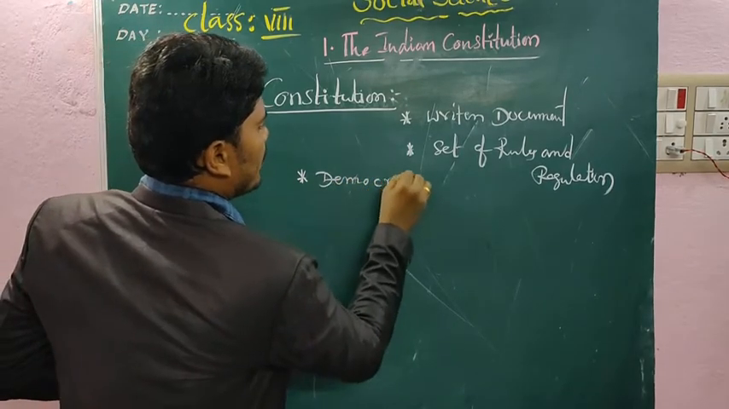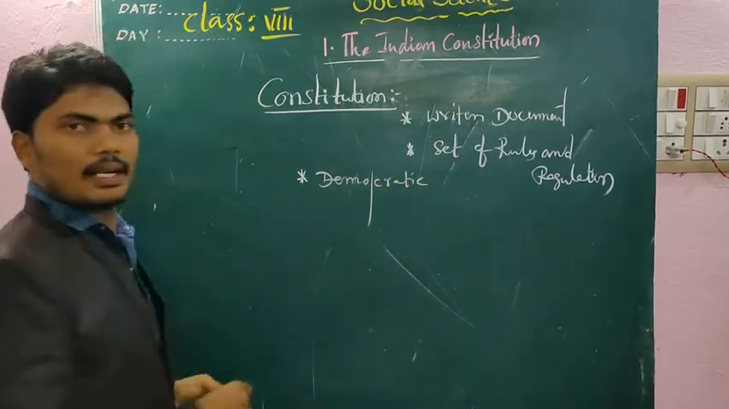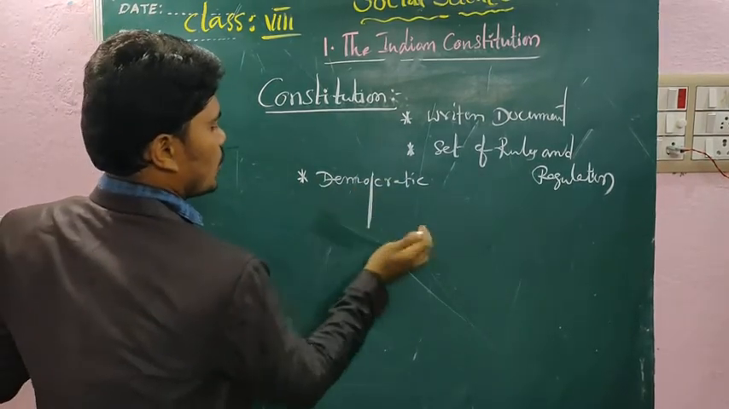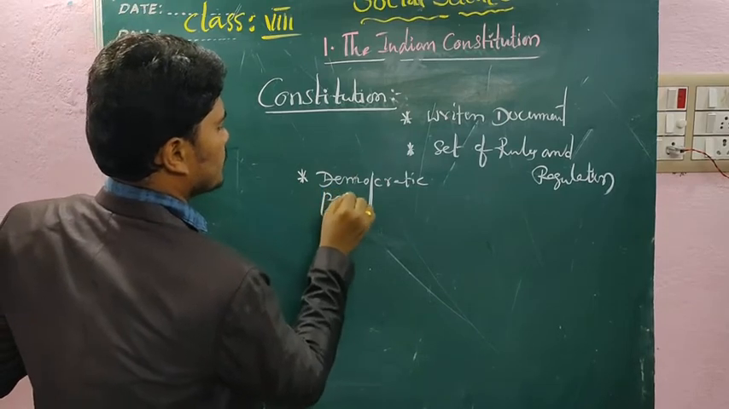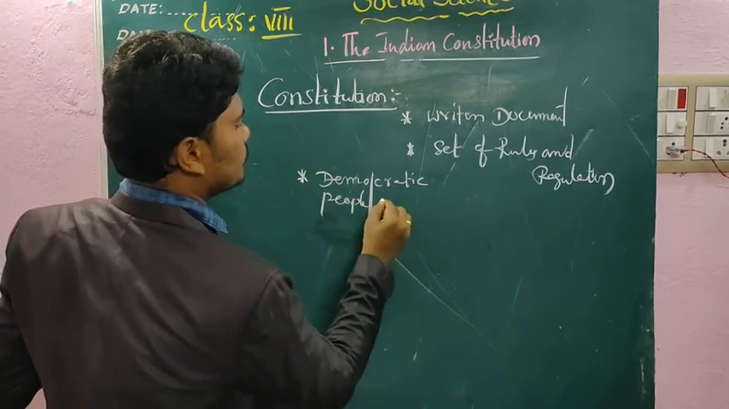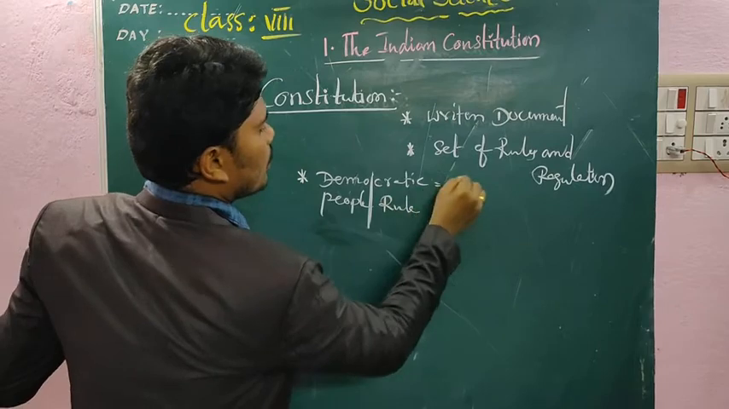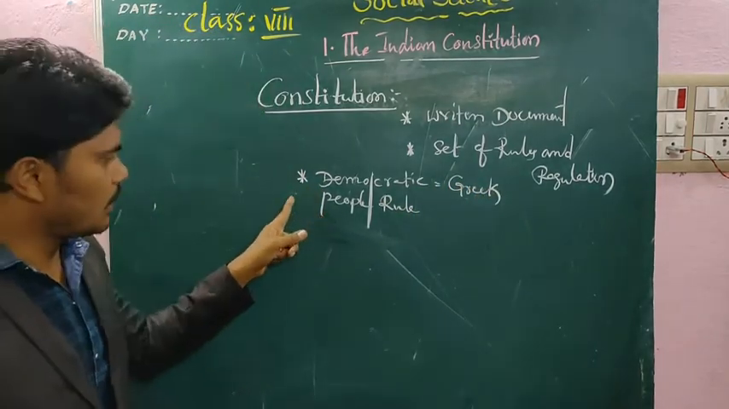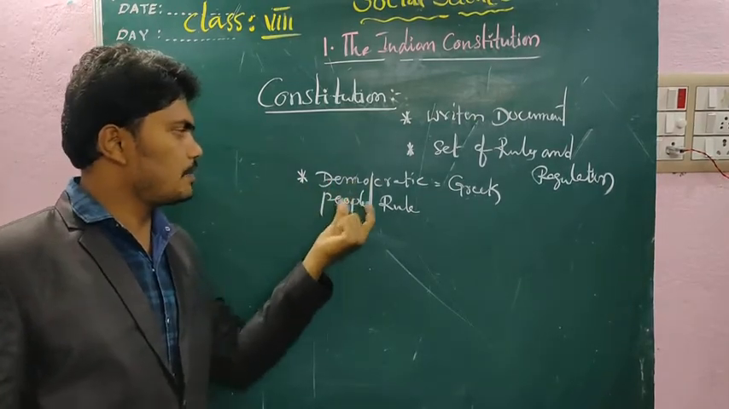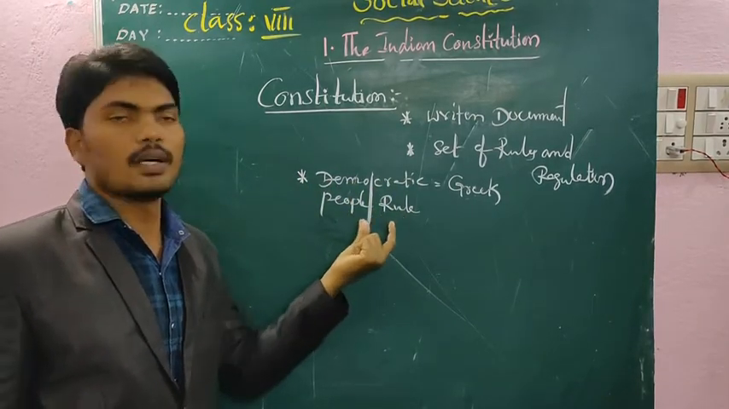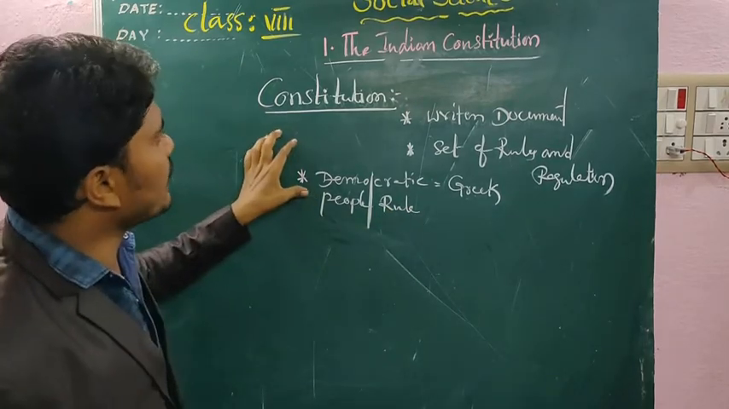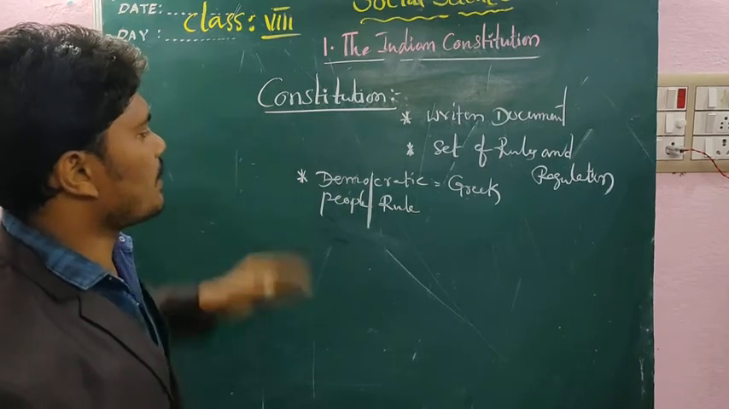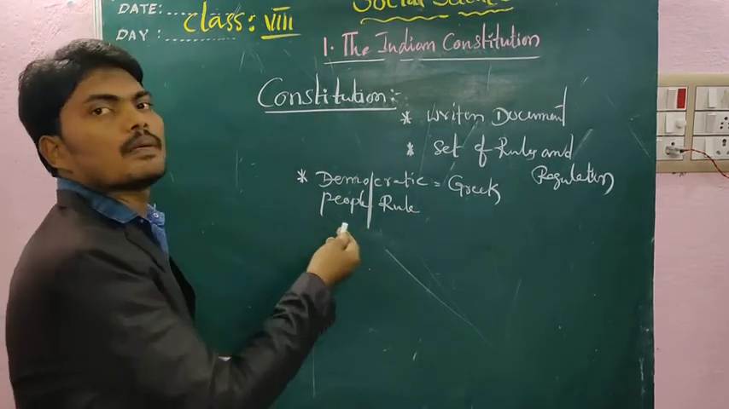Democratic countries means countries ruled by people. The word comes from a Greek word: demos means people, and cratic or cratio means rule. People rule. In democratic countries, they need to follow the constitution. Why? Because the country is ruled by the people.